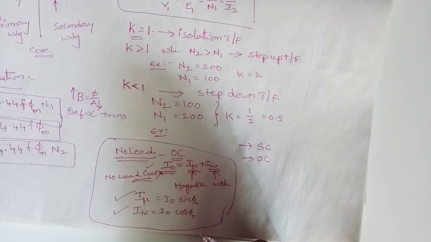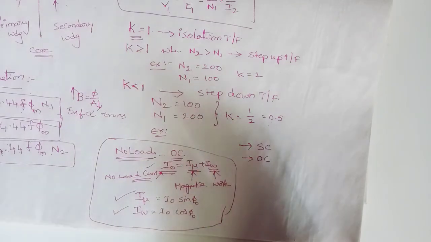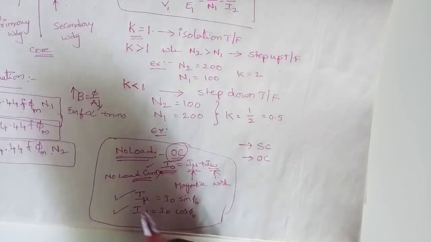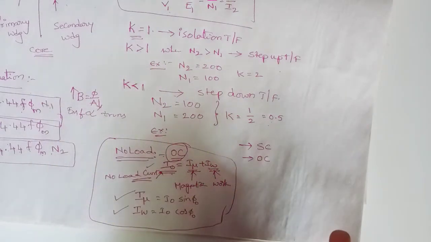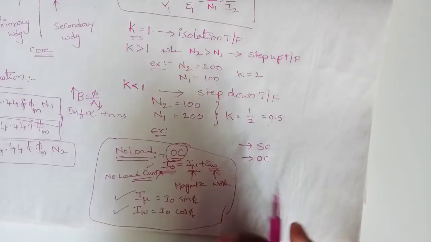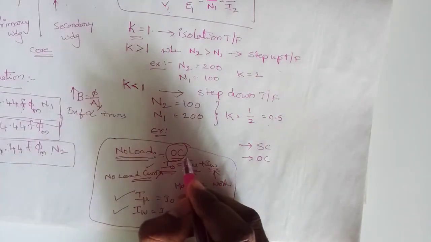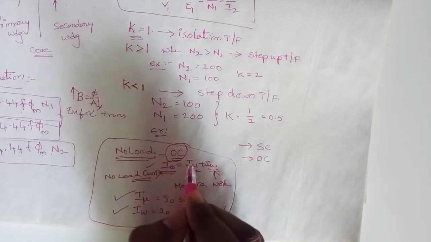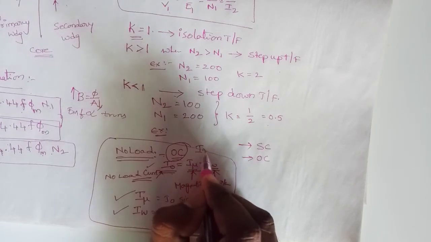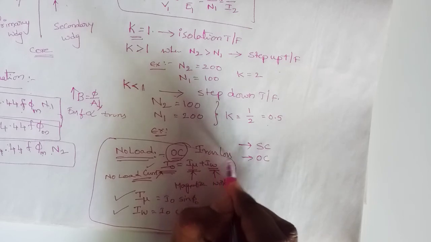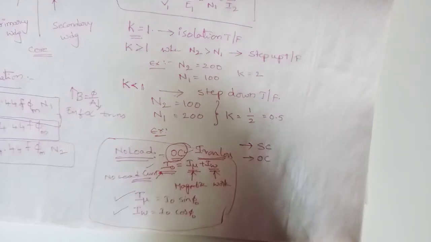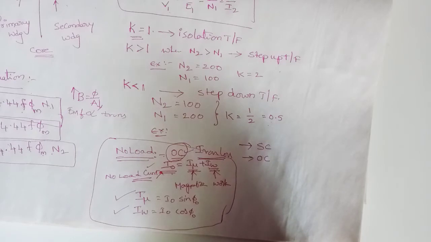Mainly remember one point: the open circuit test is conducted to find the iron losses. To find the iron losses we conduct the open circuit test on the transformer.